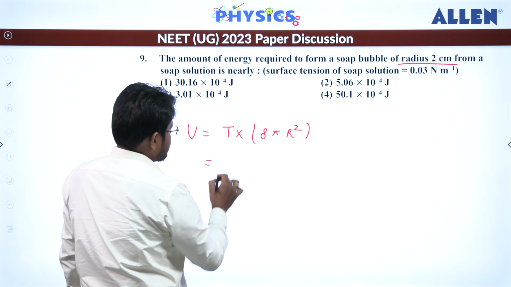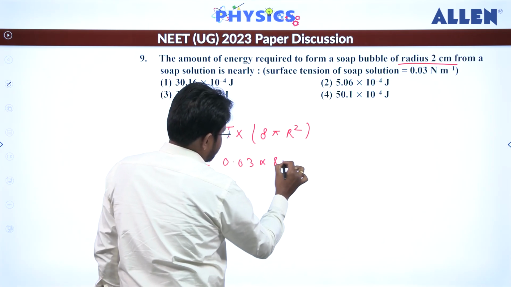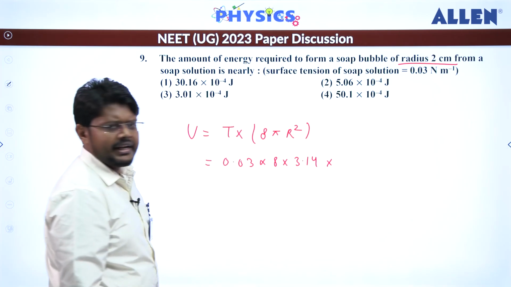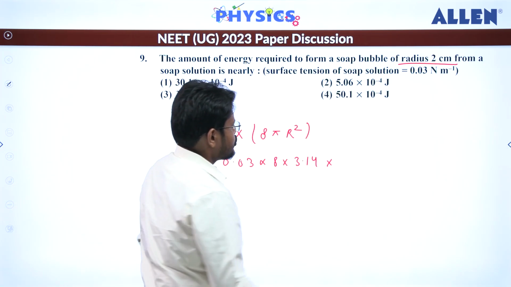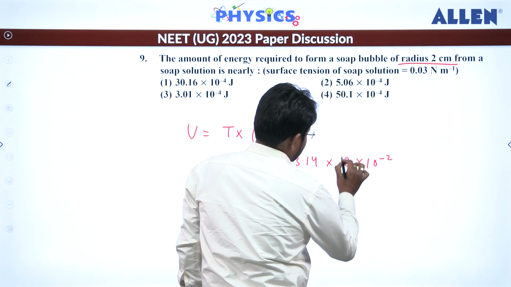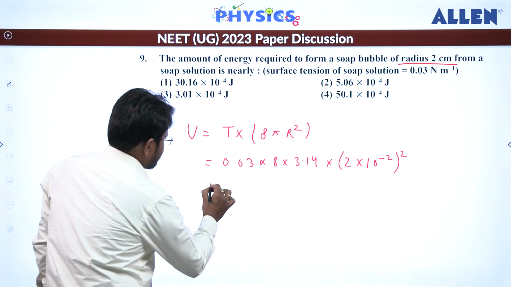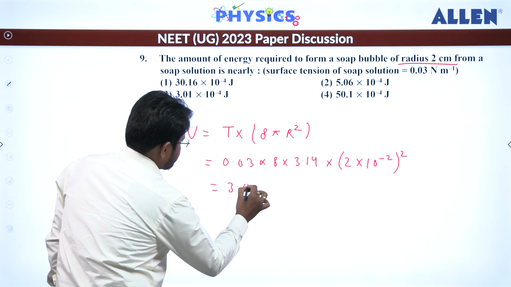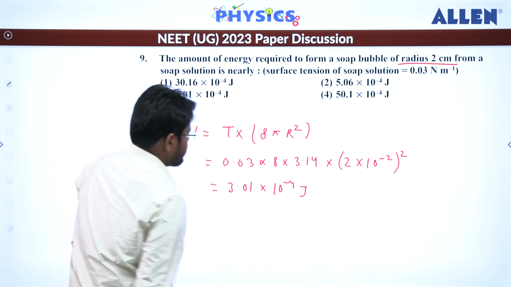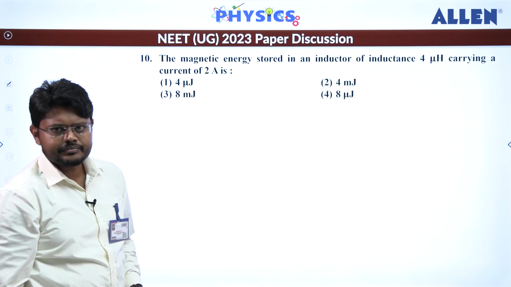T is given as 0.03 into 8 into 3.14, and when you put the value of radius you have to convert the unit. So this will be 2 into 10 to the power minus 2 whole square. Alright. So when you do this calculation you are going to get 3.01 into 10 to the power minus 4 joule. So that means the third one is the correct answer for this question.